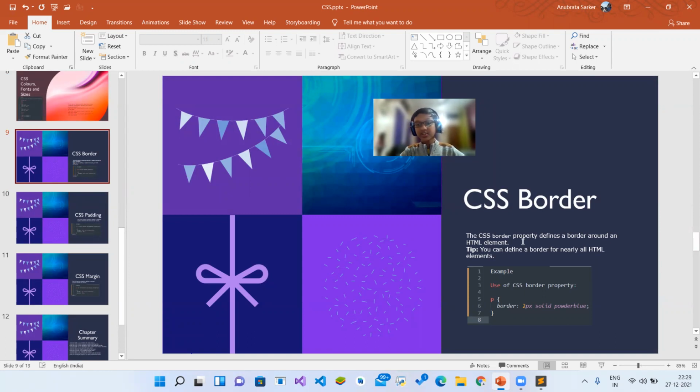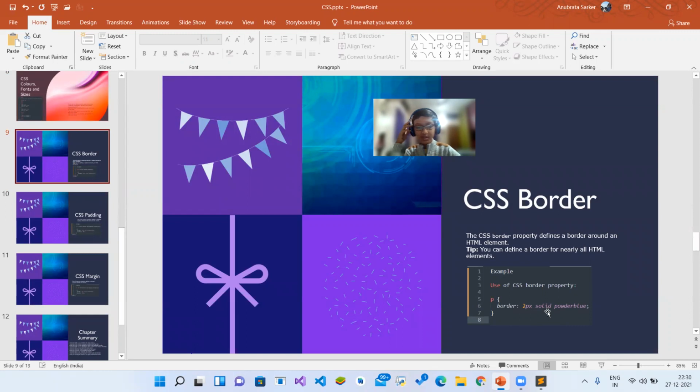So this border's format is like that. Firstly, you have to type the border width. What is the thickness of the border? And then the border type. There are many types of border. The three most commonly used types are solid, dotted, and dashed.